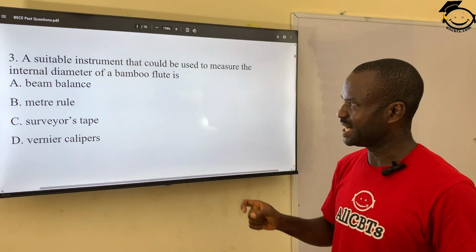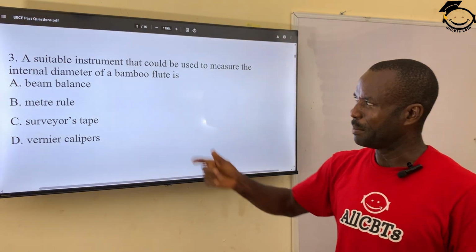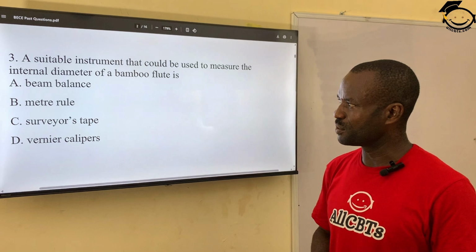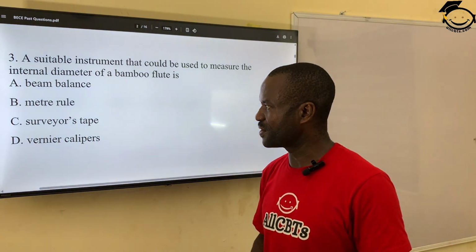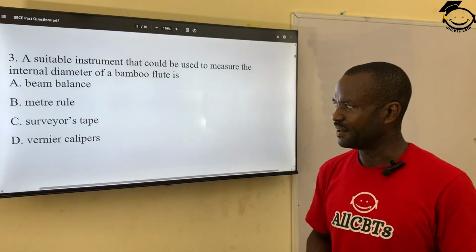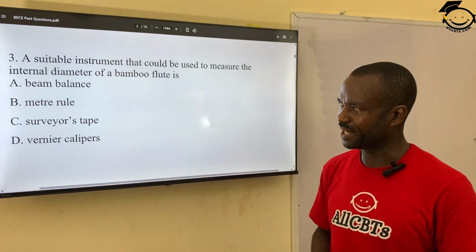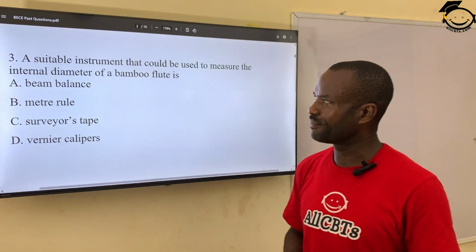Question 3 says, a suitable instrument that could be used to measure the internal diameter of a bamboo flute is A, beam balance. No. B, meter rule. C, surveyor's tape. Then D, vernier caliper. The correct answer is vernier caliper.